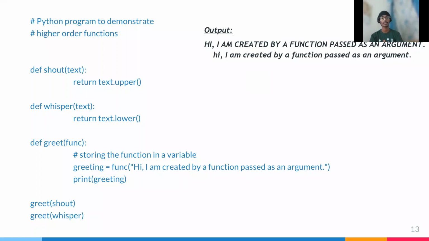We are giving one output, which is: Hi, I am created by a function passed as an argument. We should print it in two ways, one uppercase and the second lowercase. When we run the first code, the output is: HI I AM CREATED BY A FUNCTION PASSED AS AN ARGUMENT. It is in uppercase because we gave def shout(text). The second one is def whisper, and the output is: hi I am created by a function passed as an argument.